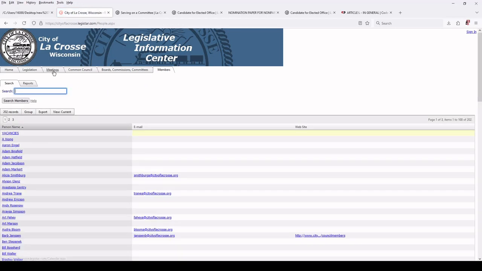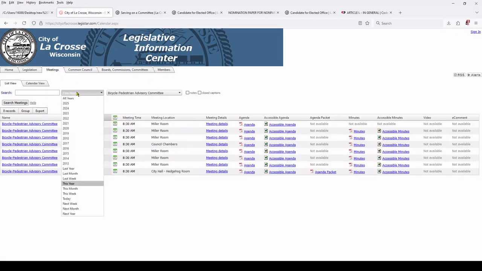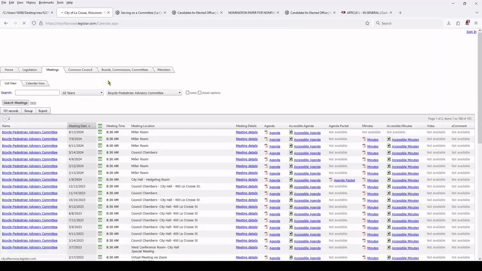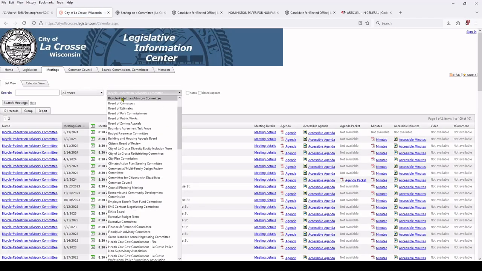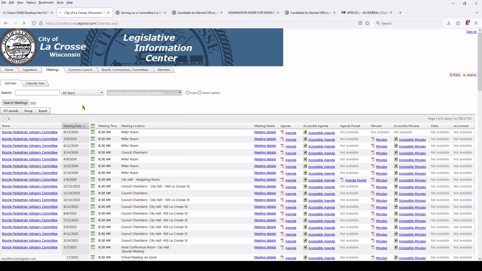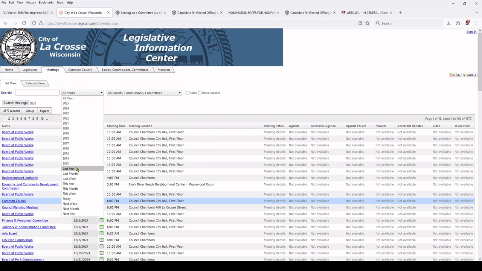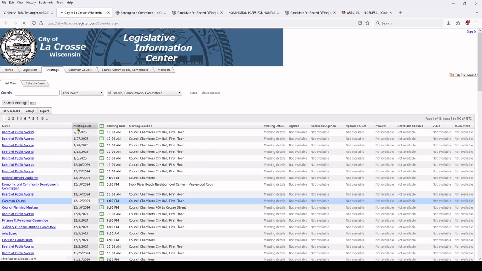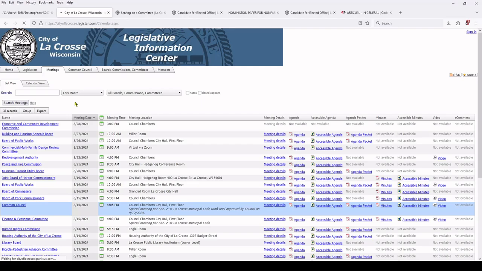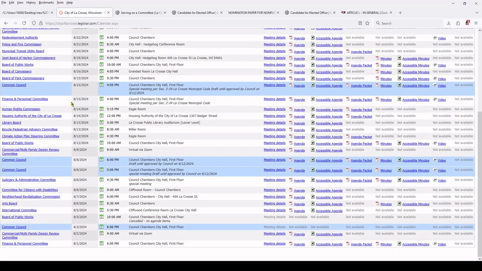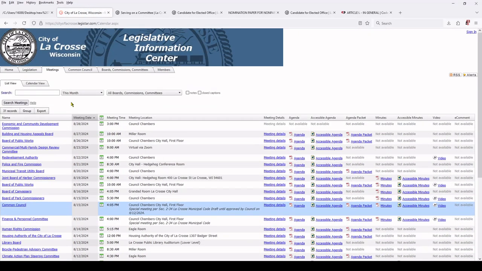Okay, and that's basically Legistar. If you want to find out what's going on, you got to know about Legistar. It'll tell you. There's a lot of tools here. It's very powerful. This is the raw information about what your city is doing. You got to use Legistar if you want to know what's going on. There's a lot to it. You got to be literate in Legistar in order to be a citizen, basically.